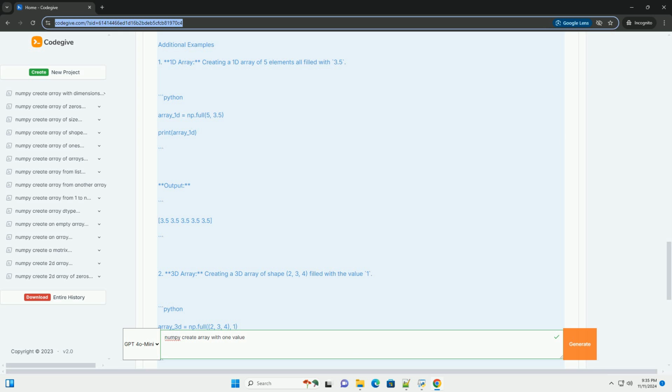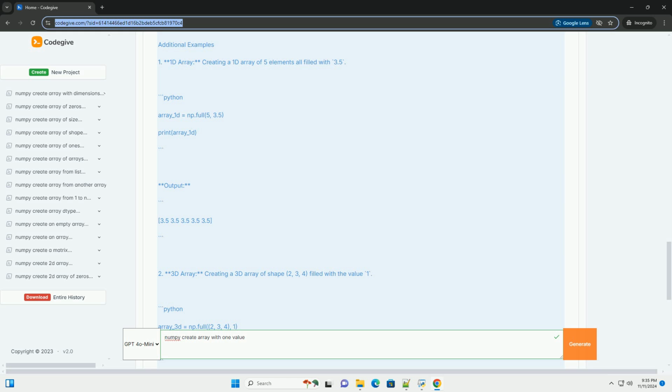To create an array filled with a specific value, you can use the numpy.full function. The syntax is as follows. Shape: this is a tuple that defines the dimensions of the array, for example rows, columns. Fill_value: this is the value you want to fill the array with. Dtype: this is optional and allows you to specify the data type of the array.